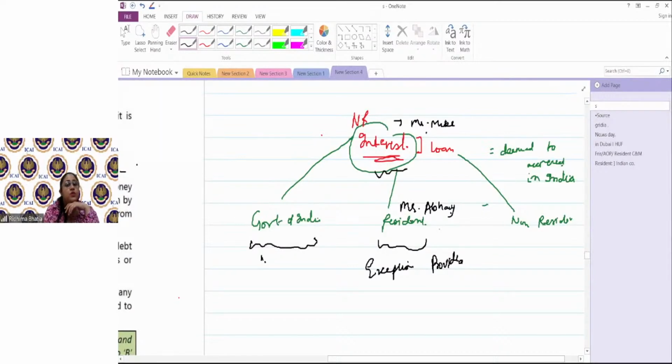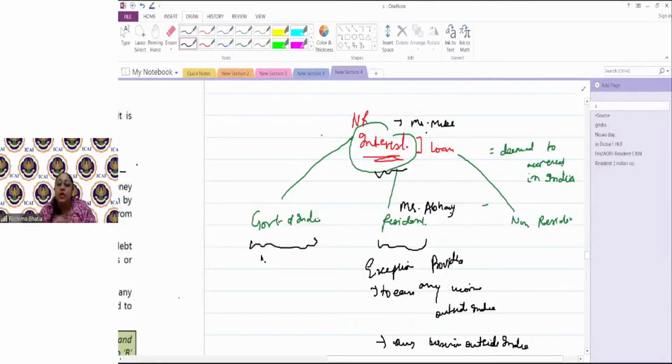So if Abhay uses the loan amount to earn any income outside India, or for investing in any business outside India, then in that case the interest would not be deemed to accrue or arise in India.